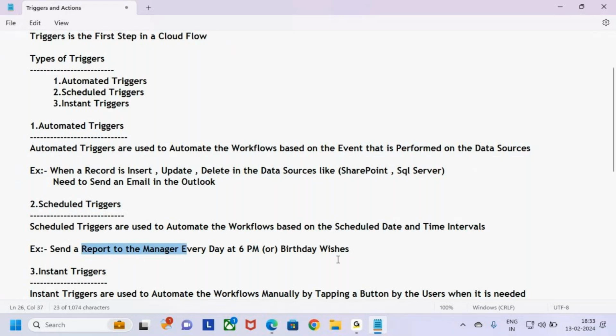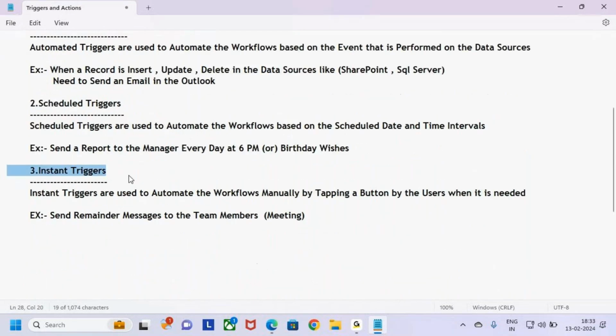One more example of scheduled flows: every day in the morning at 6 a.m. I want to go to the SharePoint list, the employees list. I want to check which employee's date of birth matches today's date. If any employee's date of birth matches today's date, go and send birthday wishes to those employees. So here the trigger is date and time. At what date and time do you want to run the flow.